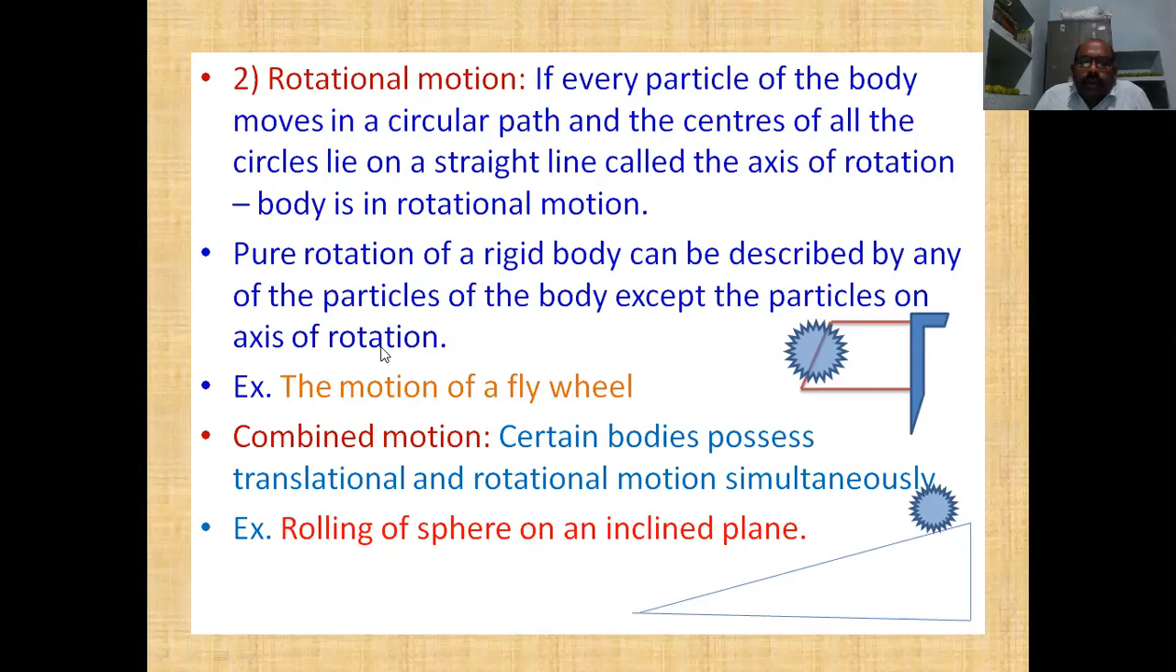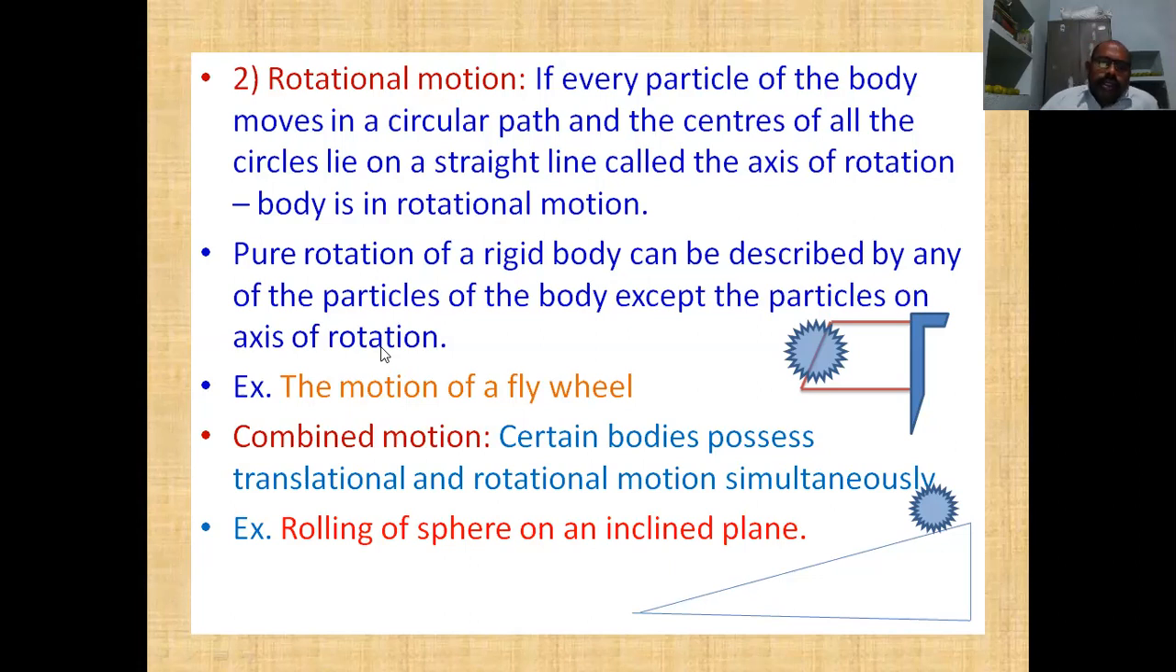Except for the particles on the axis of rotation, other particles traverse circular paths, and we can describe the motion of a rigid body with the motion of any one particle other than the particles on the axis of rotation.